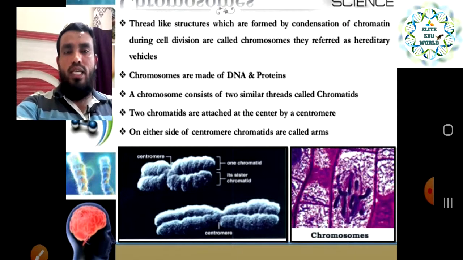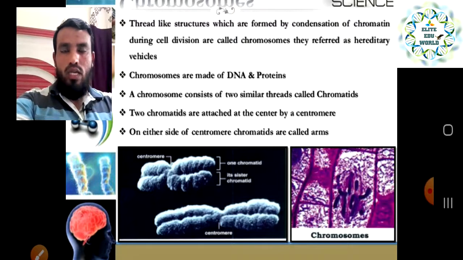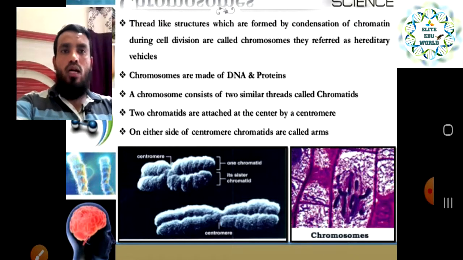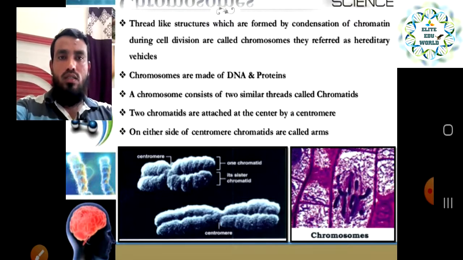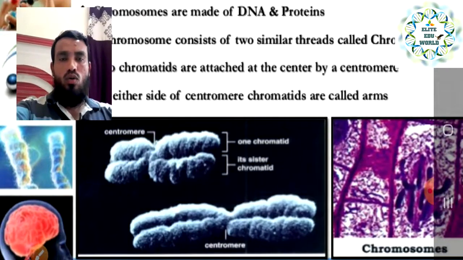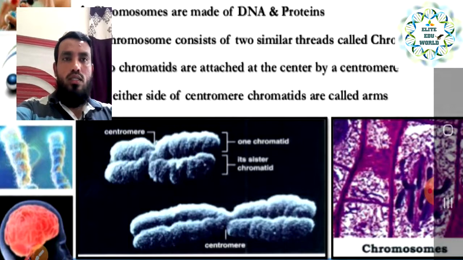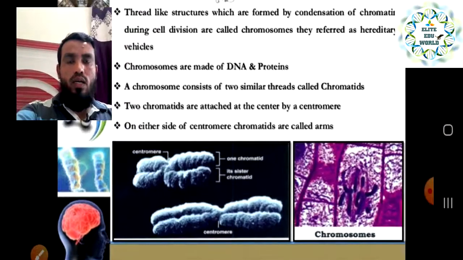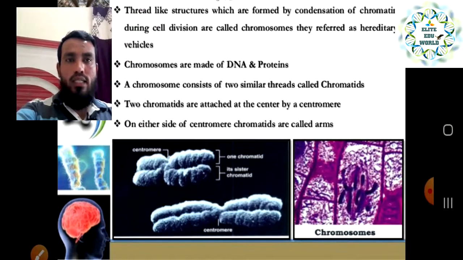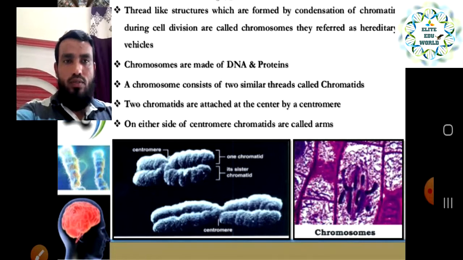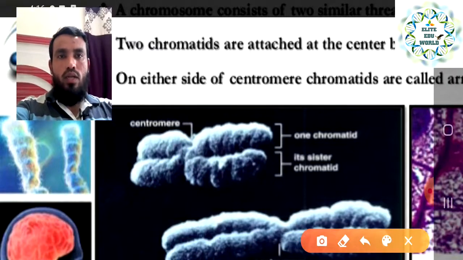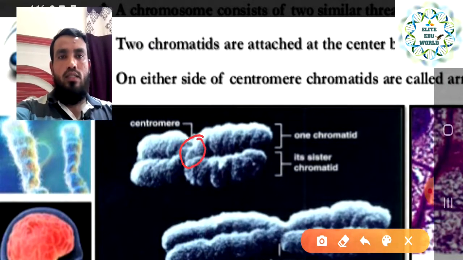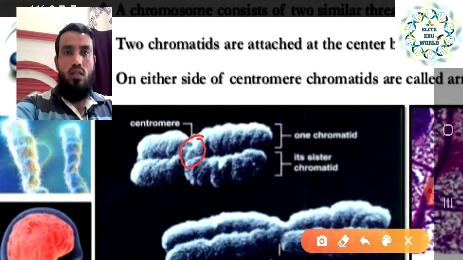Chromosomes are made up of DNA, deoxyribonucleic acid, and protein, and a chromosome consists of two similar threads called chromatids. This is the structure of the chromosome, having two strands or two thread like structures called chromatids. Now, the chromatids are attached at the center, that is the centromere. If you see this structure, it is mentioned here, centromere. This is chromatid 1 and 2, attached over here. This is the joint point for the two, and that is called the centromere.